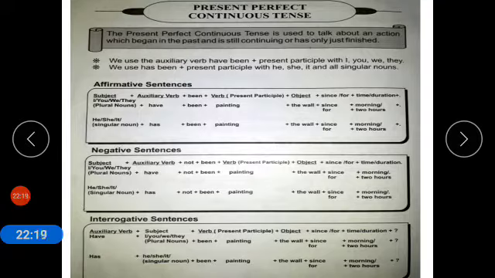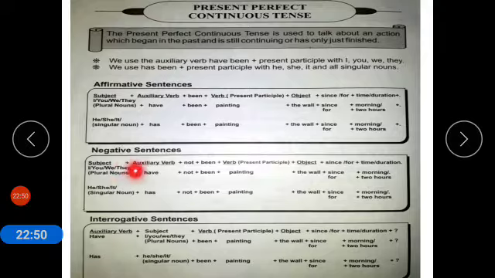So if you want to use morning, we will use since for it, and if you want to use 2 hours, for will be used, and the sentence will be: I have been painting the wall for 2 hours. So since is used for specific time or point of time and for is used for unspecific time or period of time.